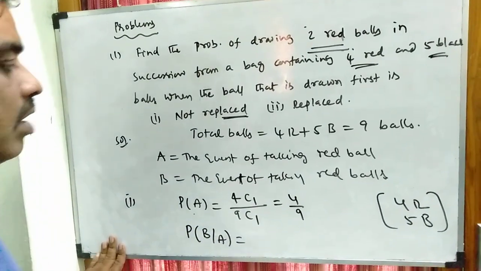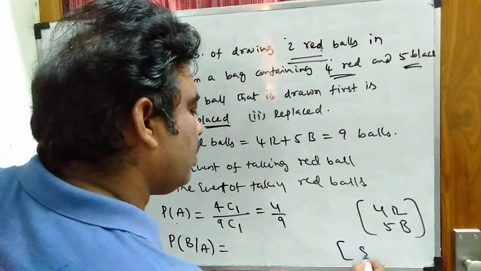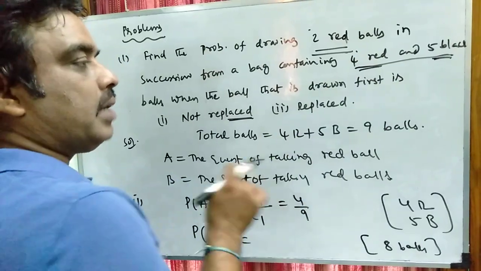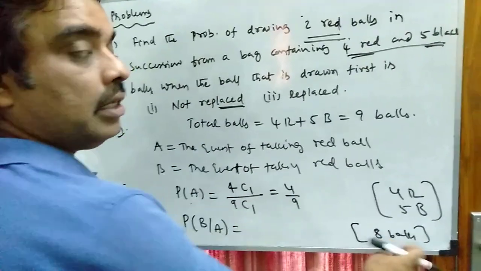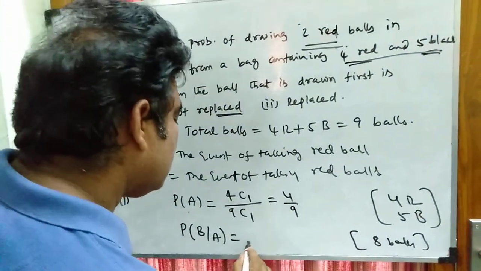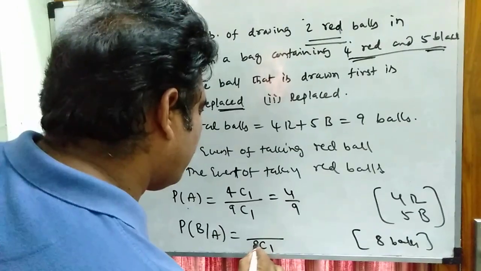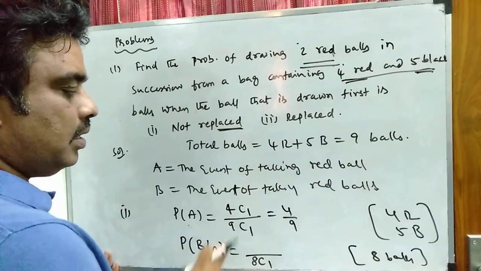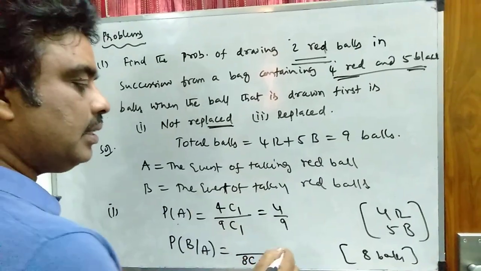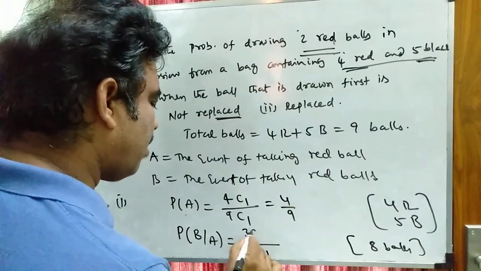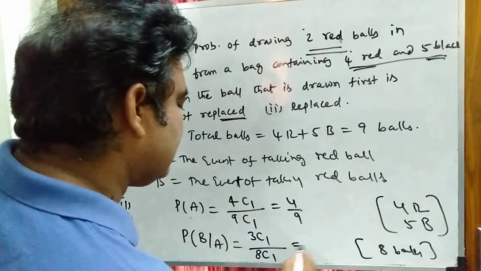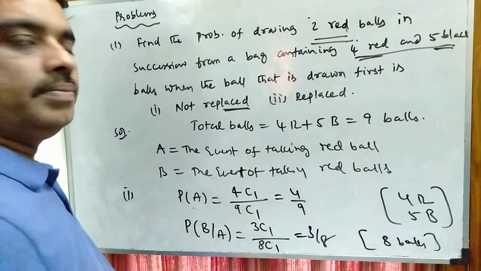If the ball is not replaced, the bag will contain only 8 balls. Because the ball is not replaced, the total number of balls becomes 8. So the total number of ways of drawing a ball is 8C1. One red ball is already taken, so there exist only 3 red balls now. The number of ways of getting a red ball from the 3 balls is 3C1. That is equal to 3 by 8.